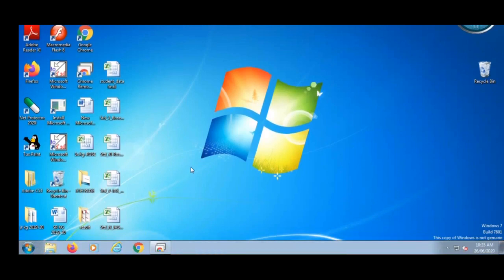So a folder is a container which contains the files. So a folder is used to hold the files. We can keep the files in the folder. Now see how we will keep the files in the folder. Now I will create one folder here.